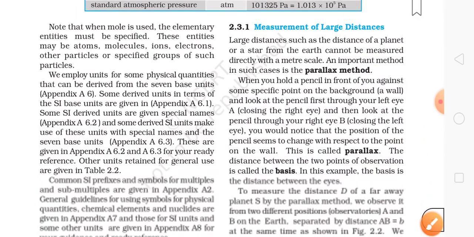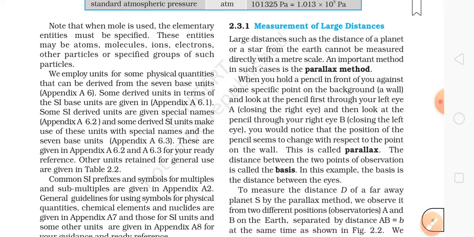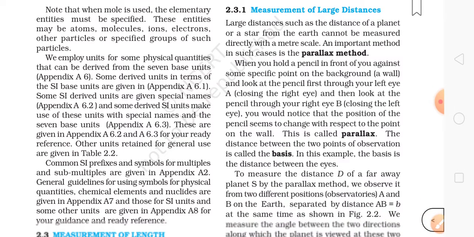Next, note that when mole is used, the elementary entities must be specified. These entities may be atoms, molecules, ions, electrons, other particles, or specified groups of such particles. We employ units for some physical quantities that can be derived from the 7 base units.